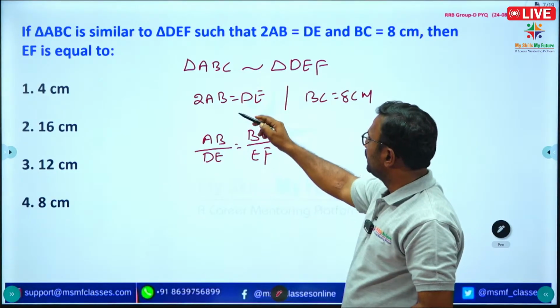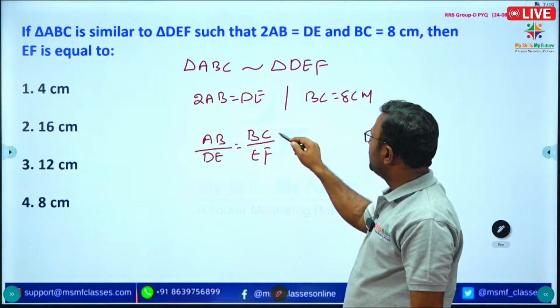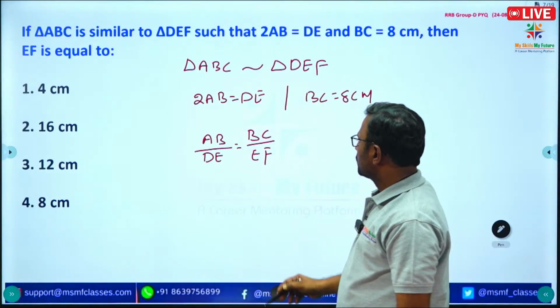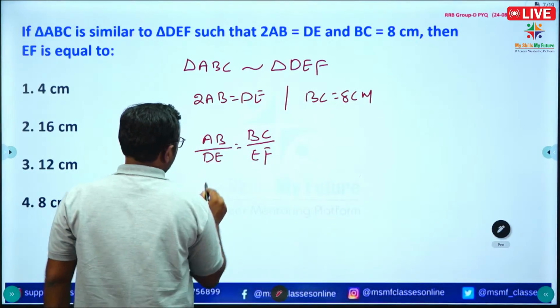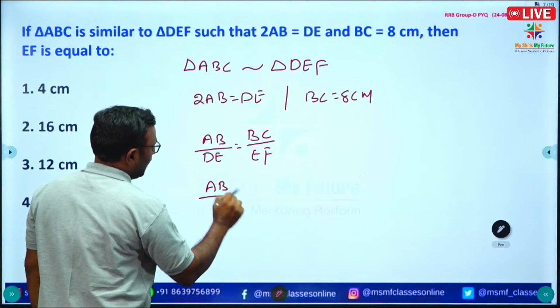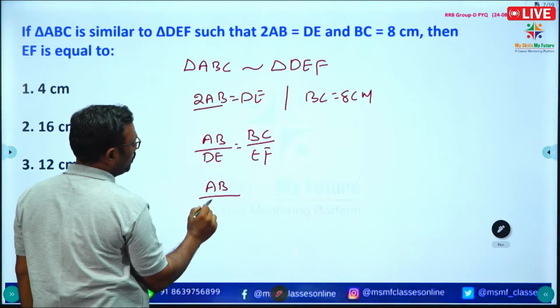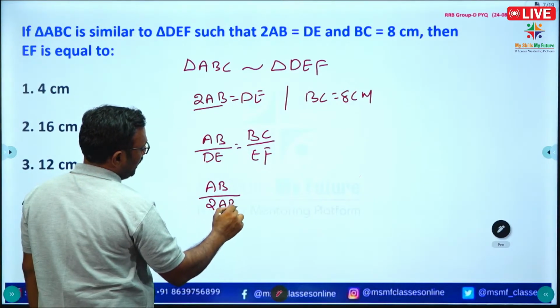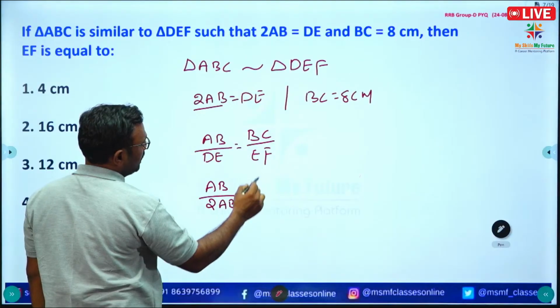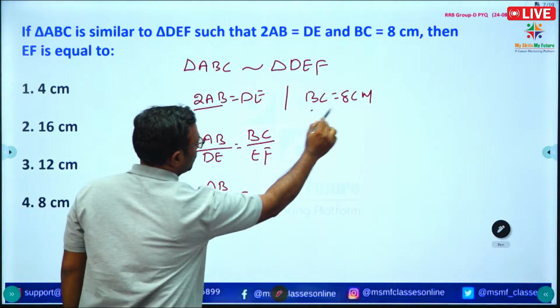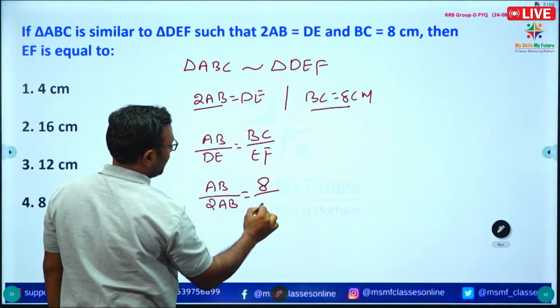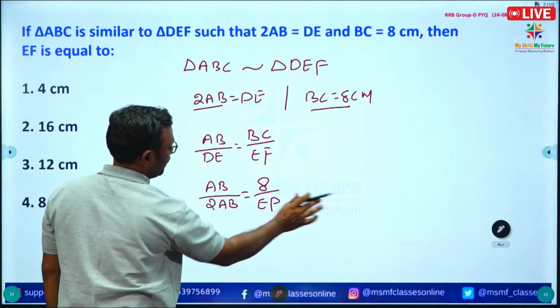So AB by DE is equal to BC by EF. And we know DE is equal to, they given 2AB. So AB by 2AB is equal to, given BC is equal to 8 by EF.